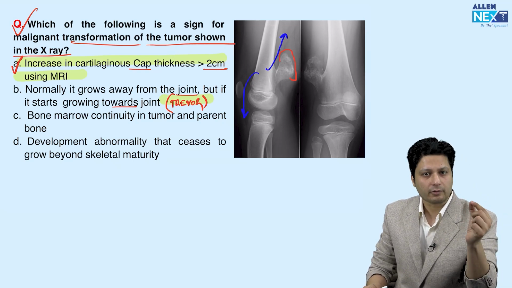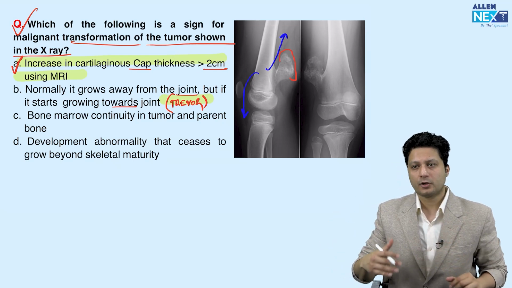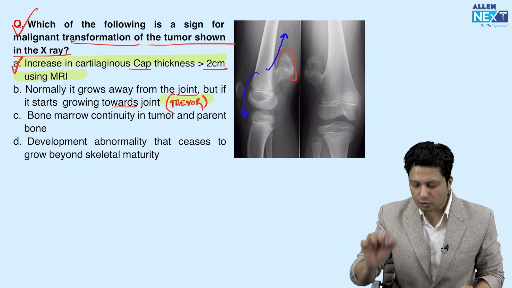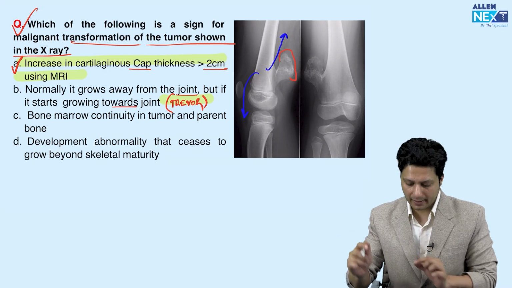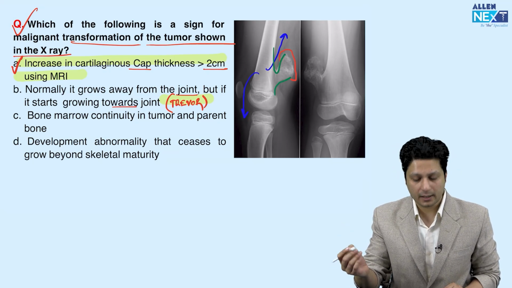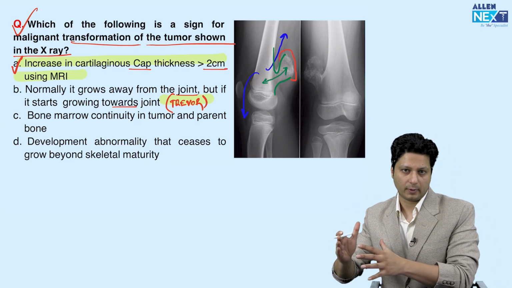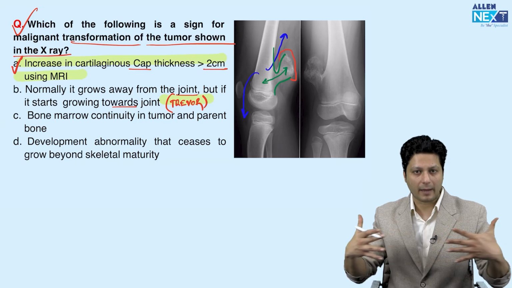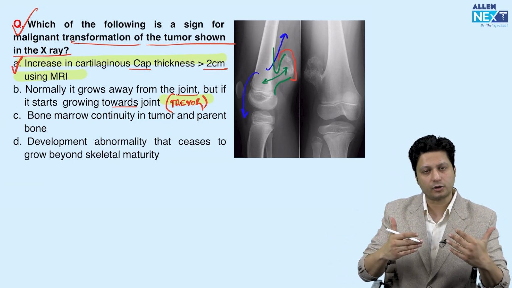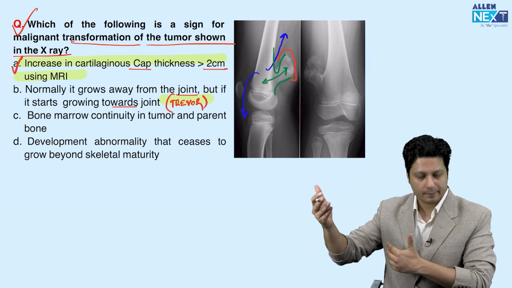Then the third one is bone marrow continuity between the tumor and the parent bone. Normally osteochondroma is characterized by continuity of the cortical margins. If there is continuity in the marrow, then it is osteochondroma. If there is no continuity between the marrow canal of the parent bone and the tumor, it is probably not osteochondroma; it could be any other tumor.